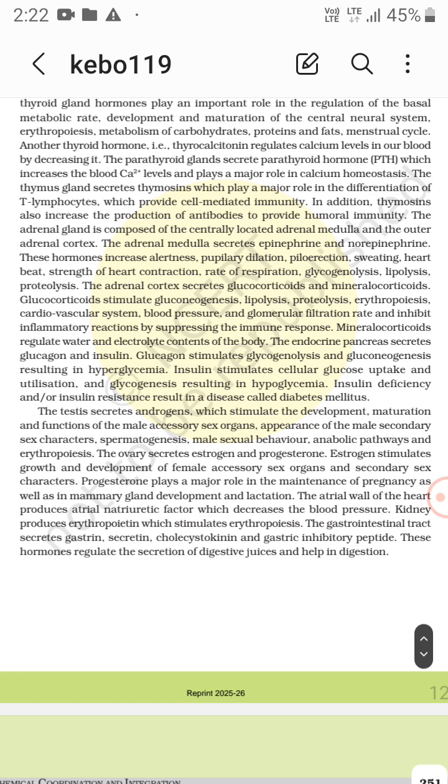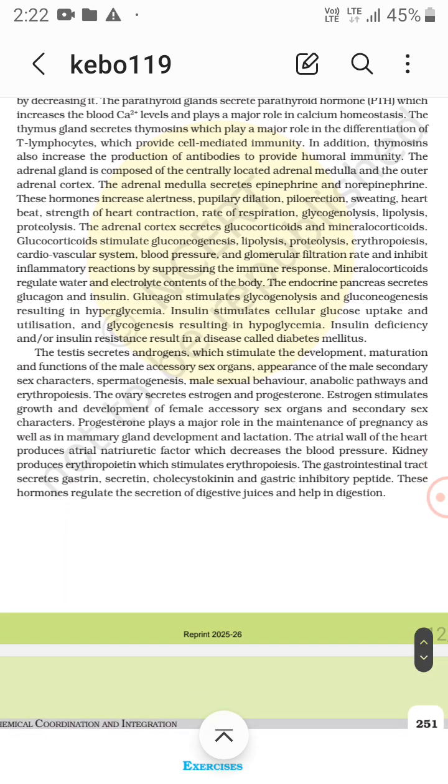The testes secrete androgens which stimulate the development, maturation, and function of the male accessory sex organs, appearance of the male secondary sex characters, spermatogenesis, male sexual behavior, anabolic pathways, and erythropoiesis.